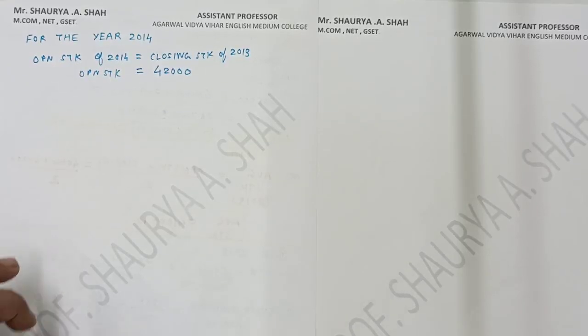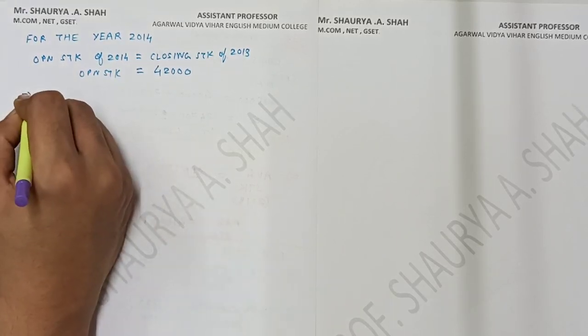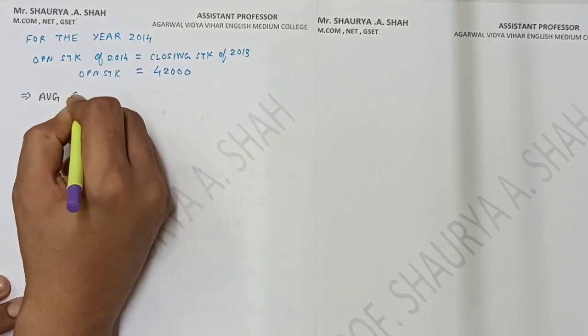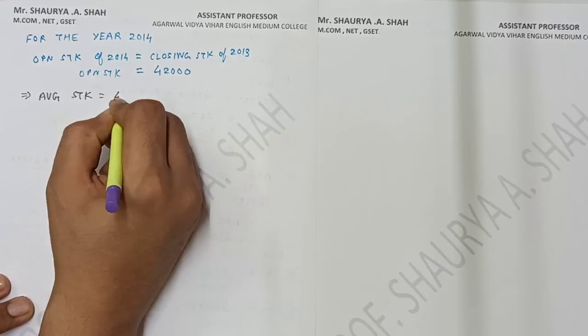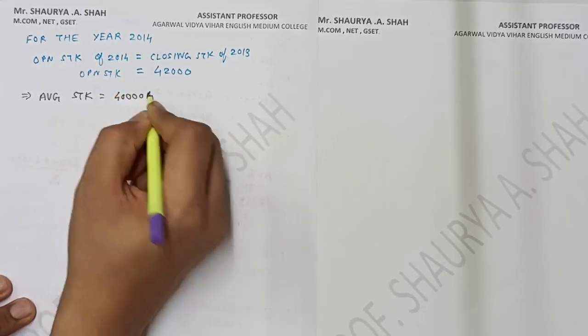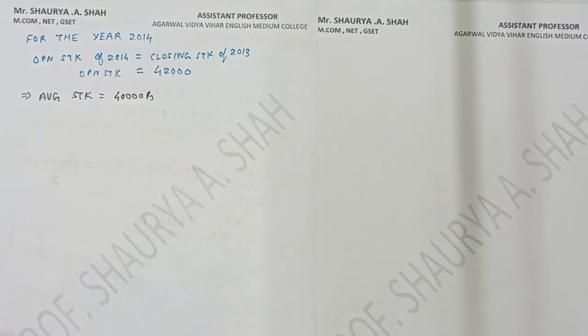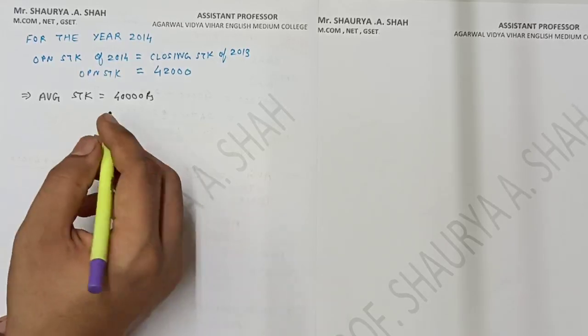I am having the answer of average stock also given in the sum, right? So what is my average stock, students? My average stock given in the sum, average stock is equal to 40,000 rupees. So on the basis of my average stock I can calculate the closing stock, right?